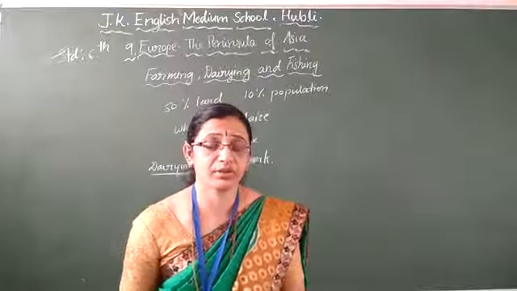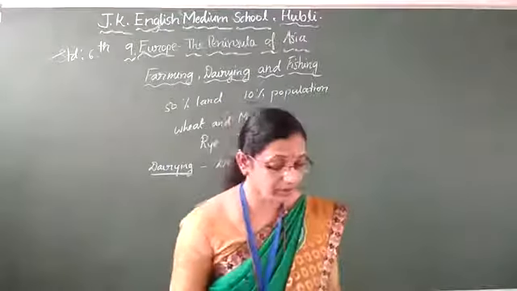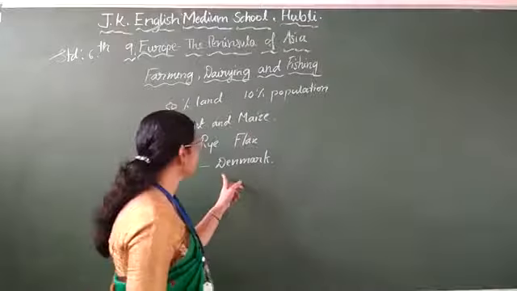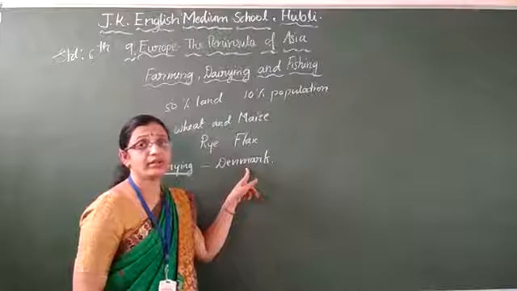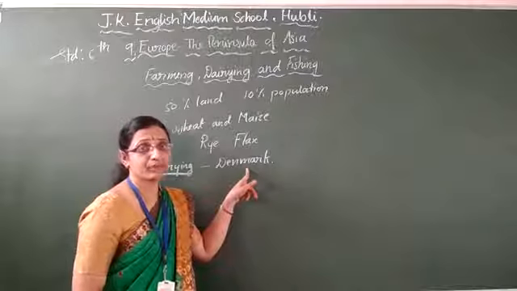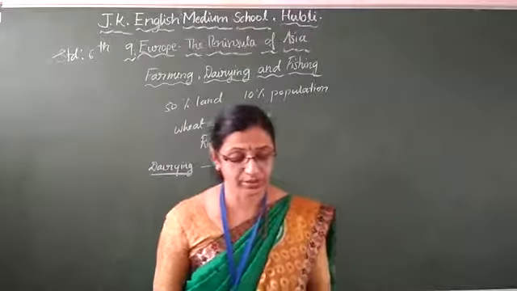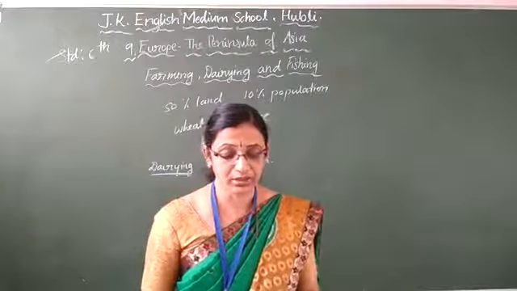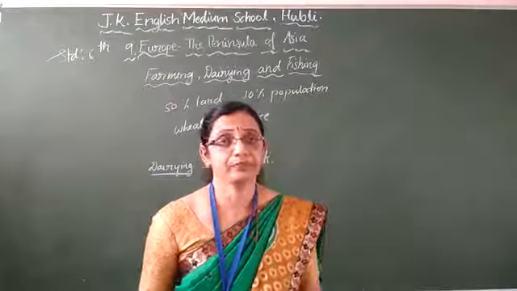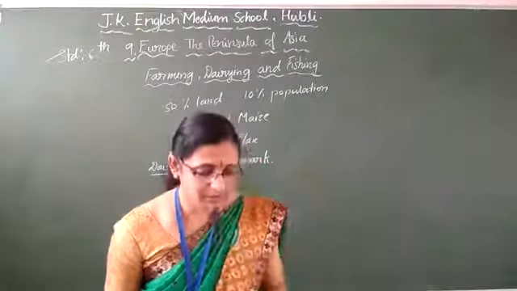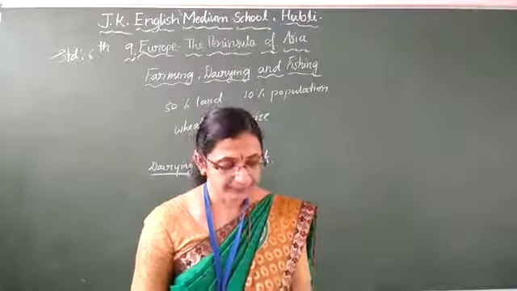How is it possible? Dairying is important. It is the main job in countries like Denmark, especially Denmark, which is famous for dairying. The Jersey cow and all, it is from Denmark. So the countries which are famous for dairying in the Europe continent are Denmark, Netherlands, Switzerland, Germany and Britain. These countries are important in the dairying business.